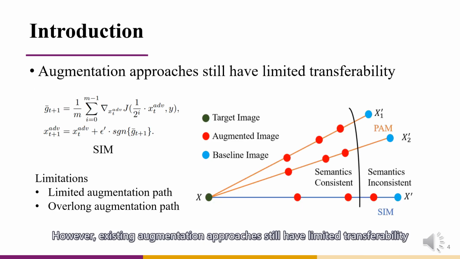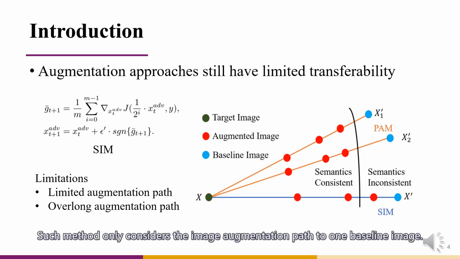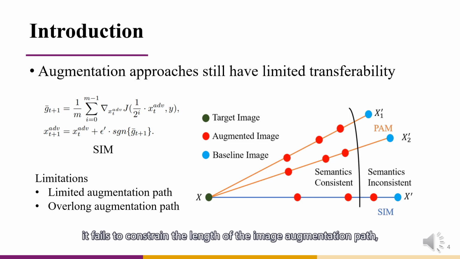However, existing augmentation approaches still have limited transferability. For example, the scale-invariant attack method, SIM, augments multiple scale copies of the target image. Such method only considers the image augmentation path to one baseline image. Besides, although it attempts to augment images that are semantics consistent to the target image, it fails to constrain the length of the image augmentation path, which may result in augmenting semantics inconsistent images.